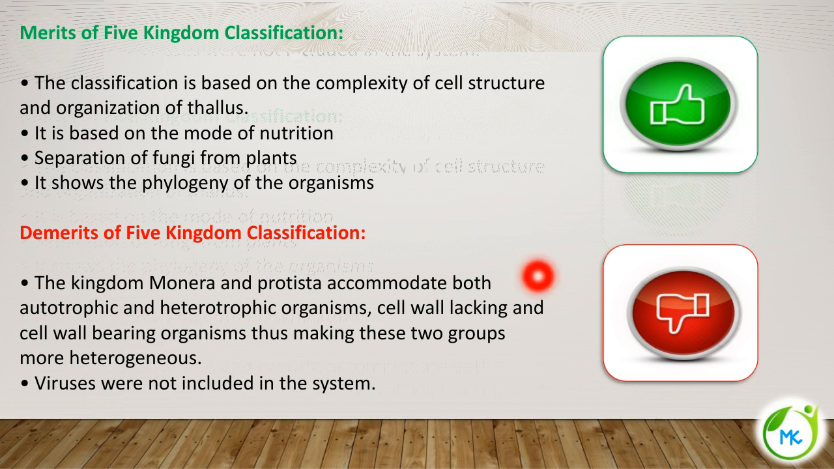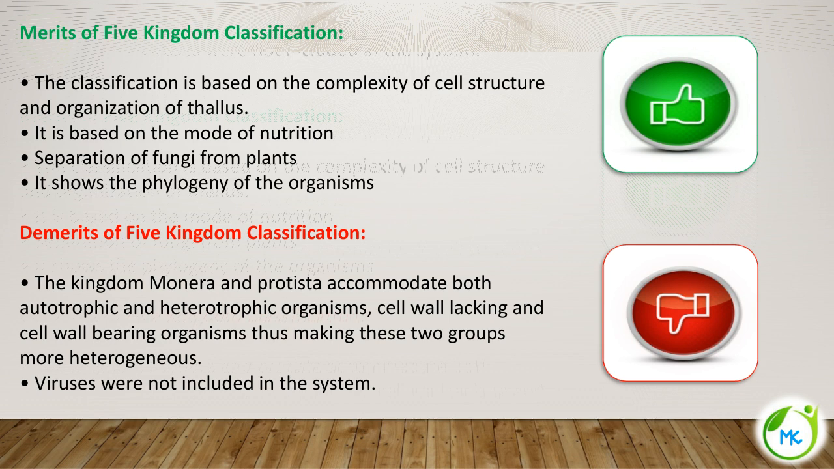Coming to the demerits of 5 kingdom classification, the kingdoms Monera and Protista accommodate both autotrophic and heterotrophic organisms. They are not classified separately as autotroph or heterotroph. Even in both categories, you can find both autotrophic and heterotrophic organisms. For example, in Monera, certain bacteria follow the autotrophic mode of nutrition and certain bacteria follow heterotrophic. So this is one of the drawbacks.